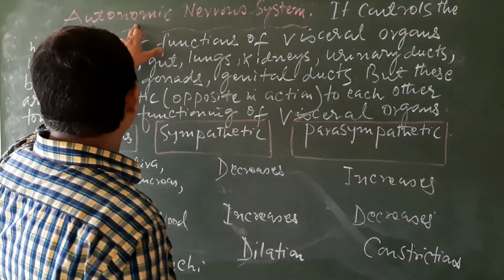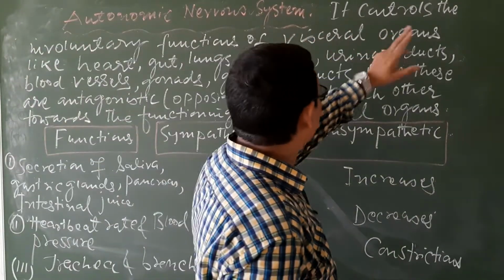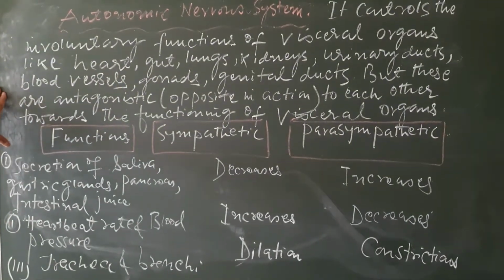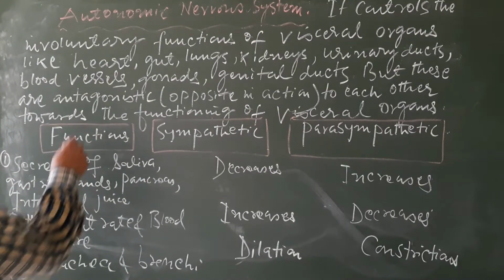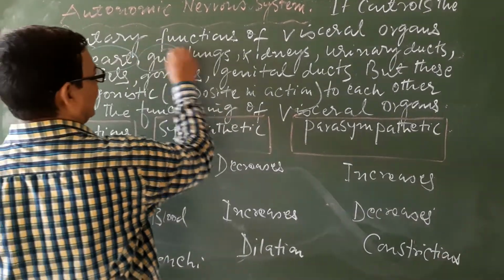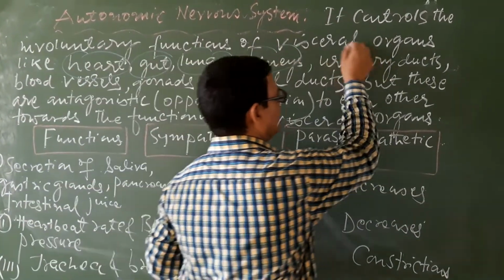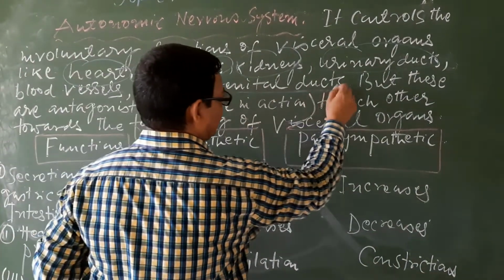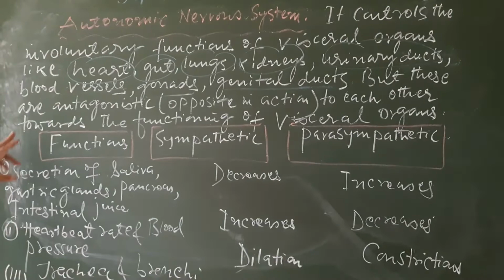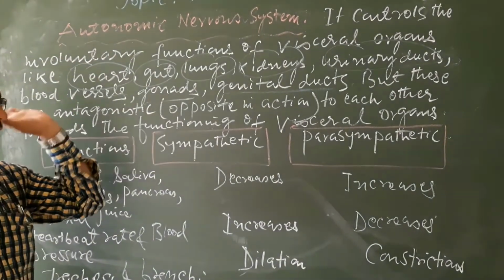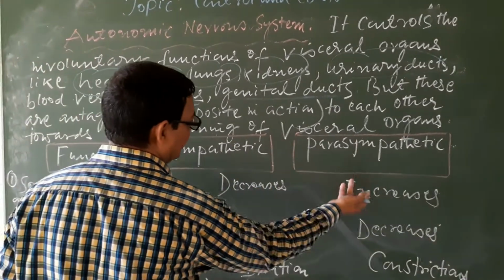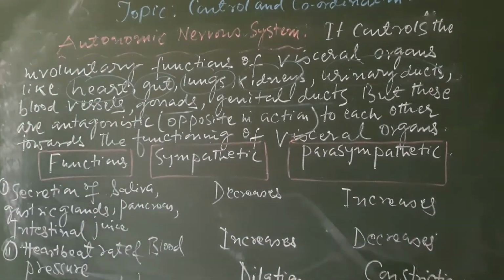So that's why I have written here, it controls the involuntary functions of visceral organs like heart, gut, lungs, kidneys, urinary ducts, blood vessels, gonads, genital ducts, etc. But these are antagonistic in their functions. That means whatever function one does, the other will do the opposite function.